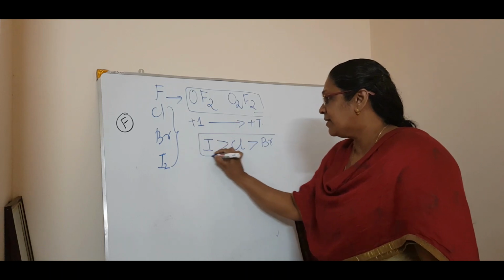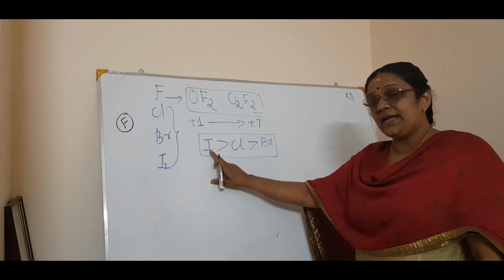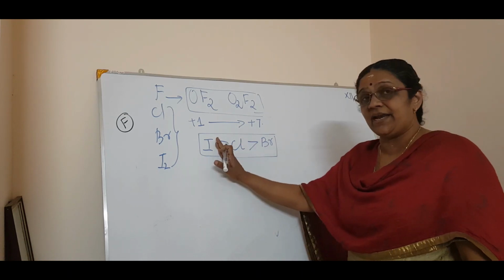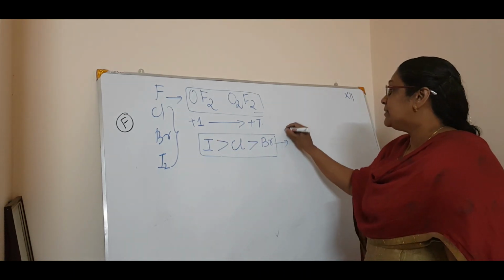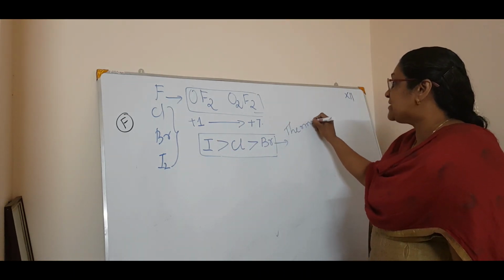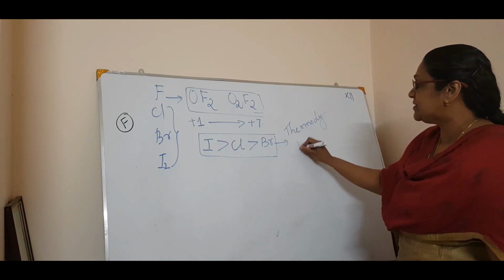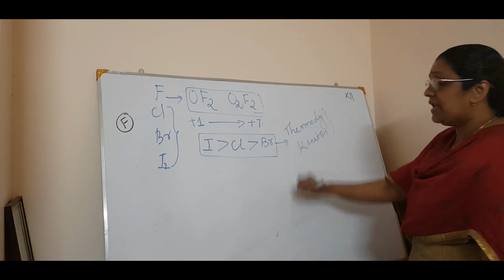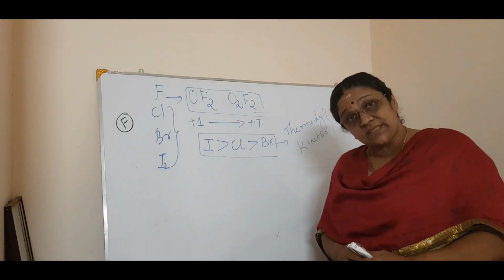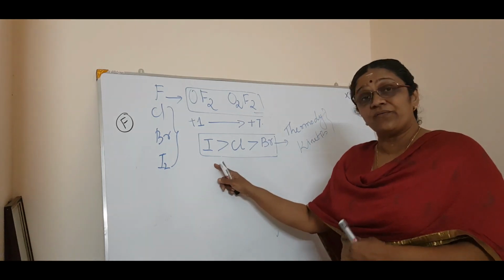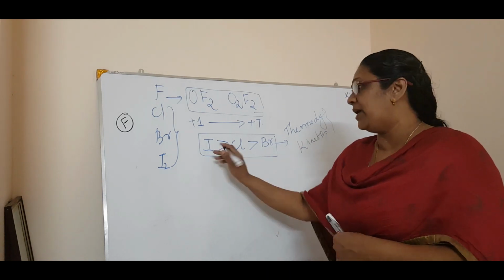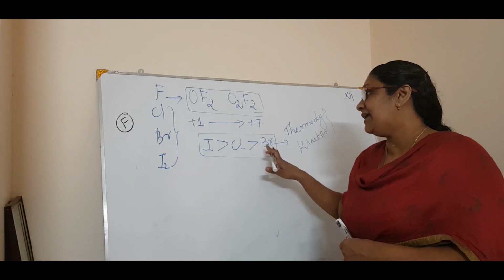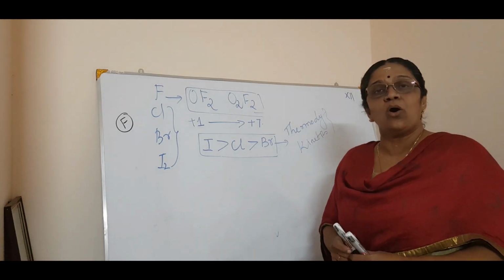Normally you would write chlorine, bromine, iodine, but this is proven thermodynamically as well as kinetically. Studying both, it shows that the stability of the oxide decreases from iodine oxide, then chlorine oxide, and then bromine oxide.